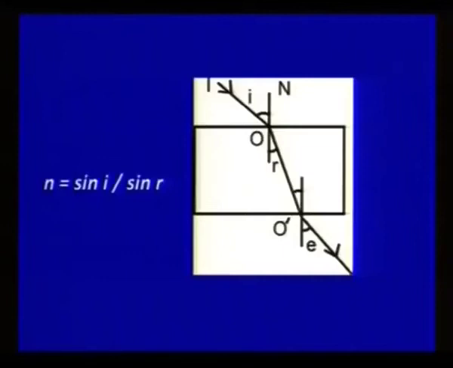So here there is an oblique incidence, and angle i is the angle between the incident ray and the normal, angle r is the angle between the refracted ray, that is O dash, and the normal. So, refractive index is sin i upon sin r.